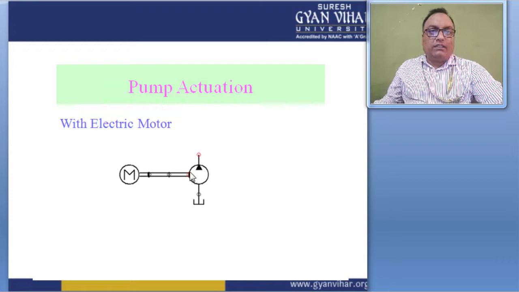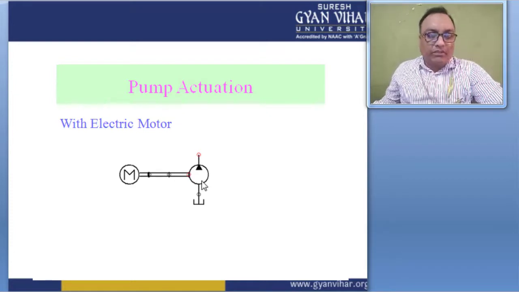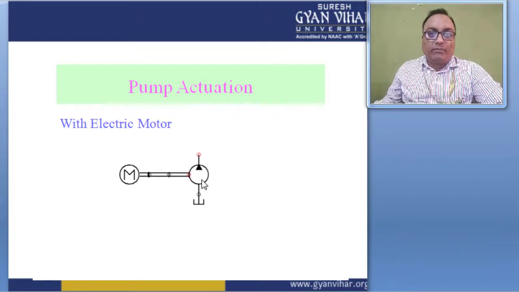And this motor is connected to the hydraulic fluid, hydraulic pump is here, and here is a reservoir, right?